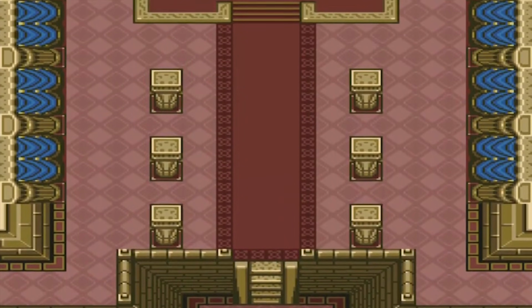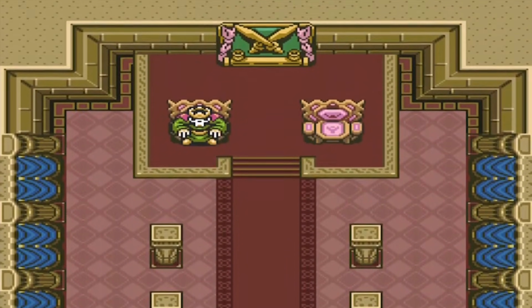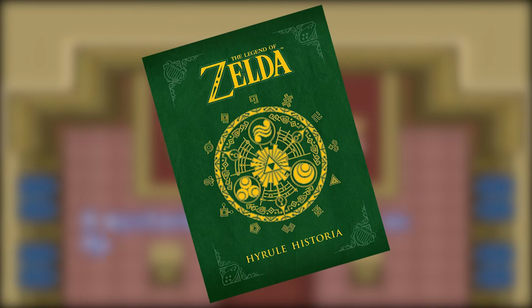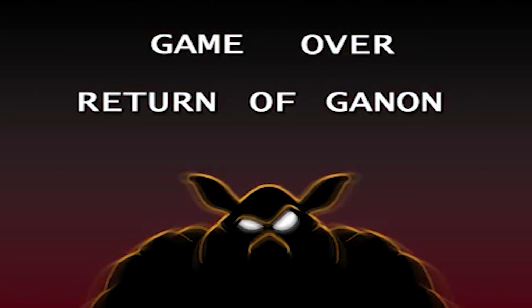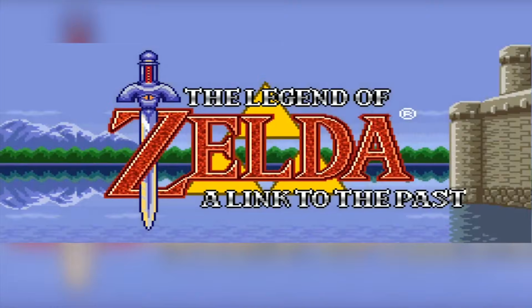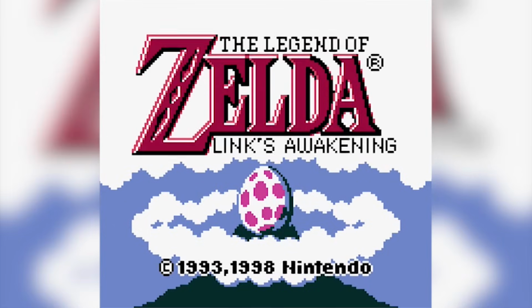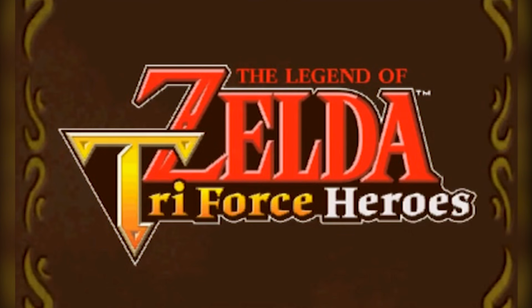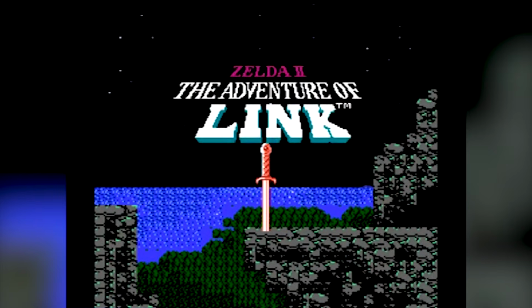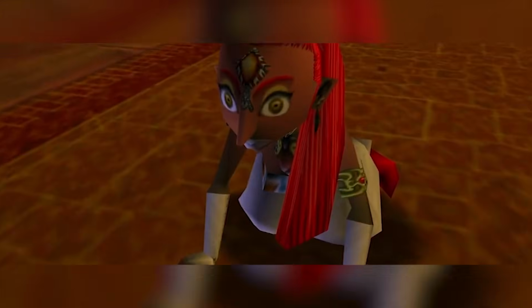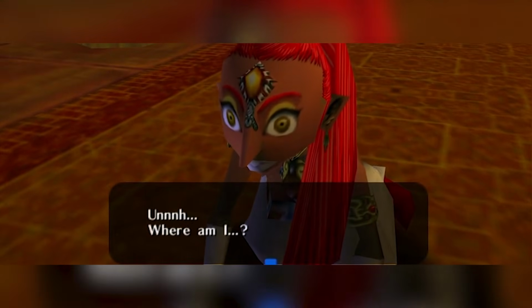So let's go over exactly what this supposed downfall branch claims. According to the Hyrule Historia, the downfall branch occurs when Link is defeated during Ocarina of Time and Ganon claims victory. This leads to the events of A Link to the Past, then the Oracles games, then Link's Awakening, A Link Between Worlds, Triforce Heroes, the original Legend of Zelda, and Adventure of Link. Might sound good on paper, but there are so many things wrong with this. Let's start with the biggest issue.